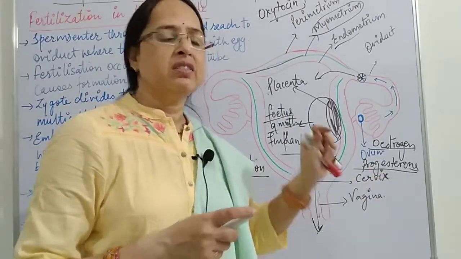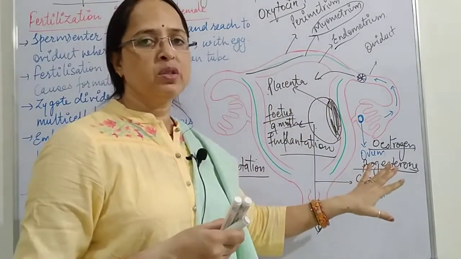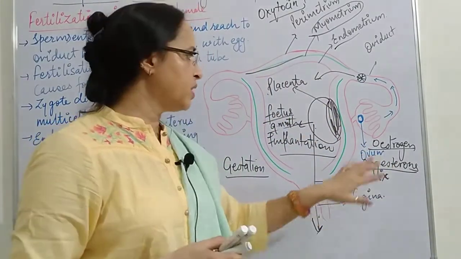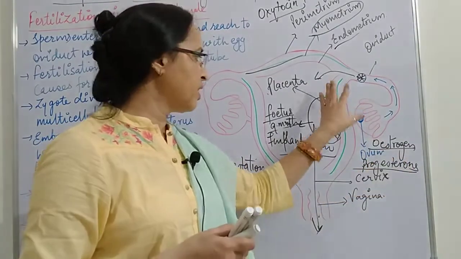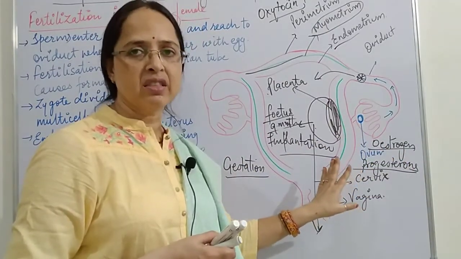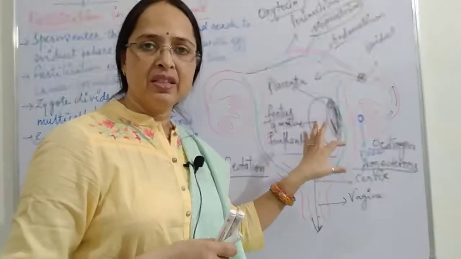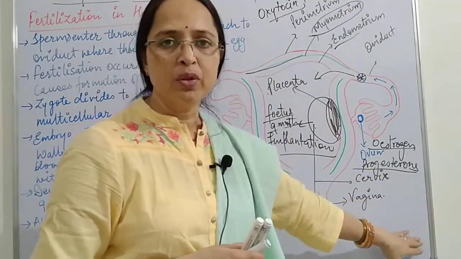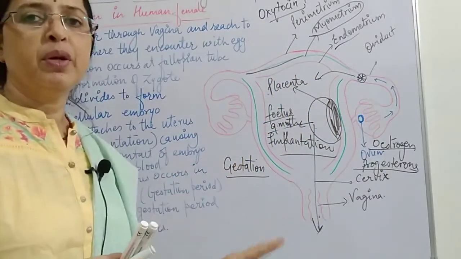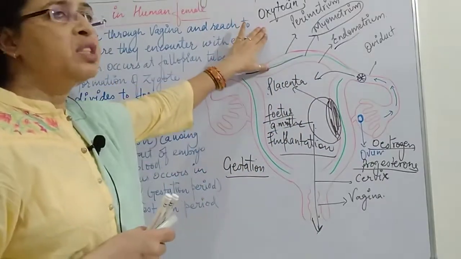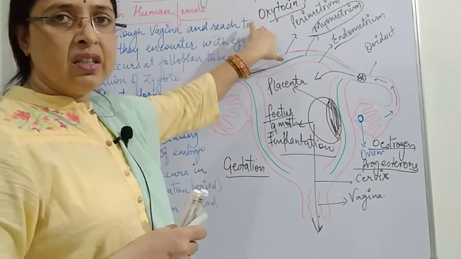So in this fertilization process, three hormones participate. First is estrogen, for thickening of the inner lining of the uterus, that is the endometrium. Progesterone is for maintaining the pregnancy, which is why it is called the pregnancy hormone. And when the complete development of the fetus occurs, the oxytocin hormone is secreted.